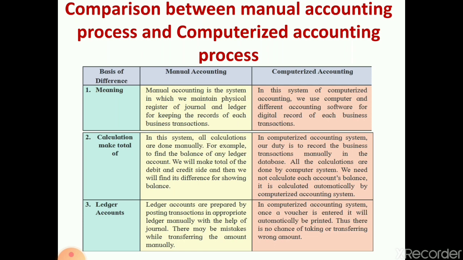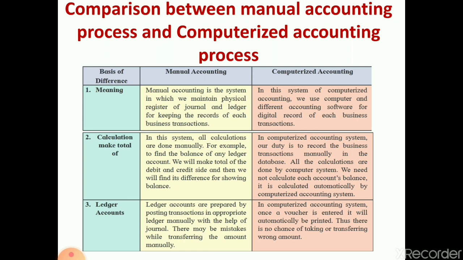Second is calculations, making of totals. In this system all calculations are done manually. Suppose, for example, to find out the balance of any ledger account, we make the total of the debit and credit side, and then we find the difference, which shows the balance. As you all know, last year in your 11th standard, you used to first find out the debit side and the credit side. Now when the debit side and credit side are not the same, you used to find the difference, and that difference was known as balance carried down. I hope you all remember this.